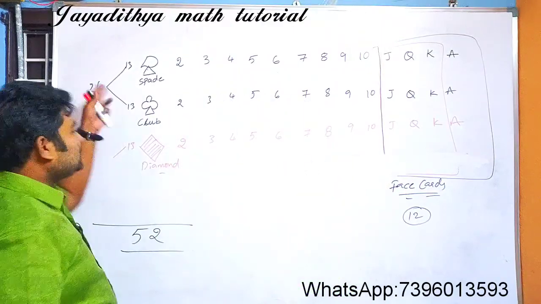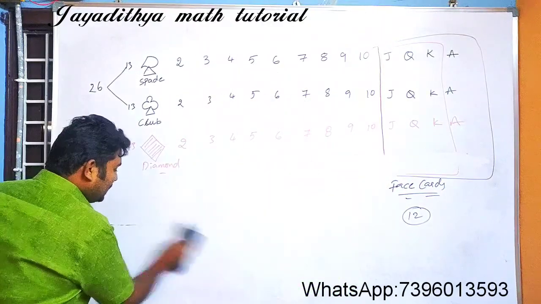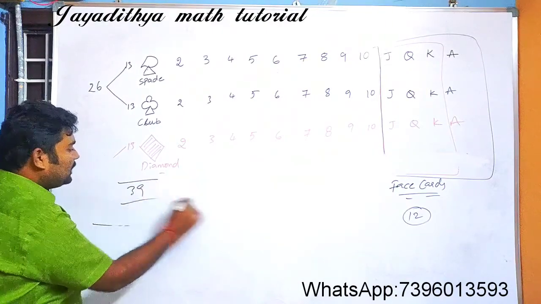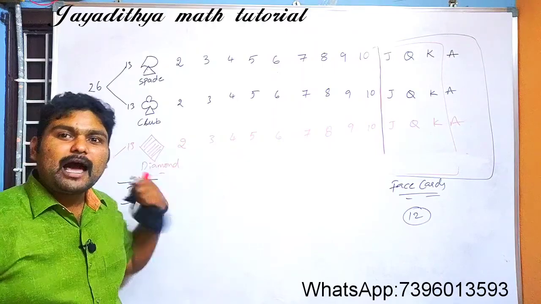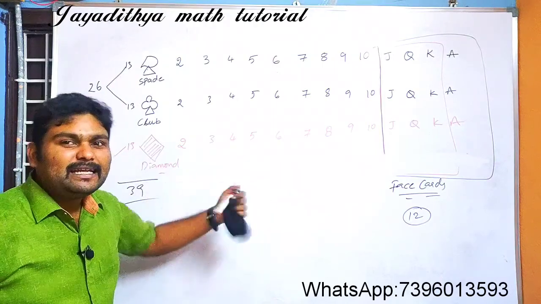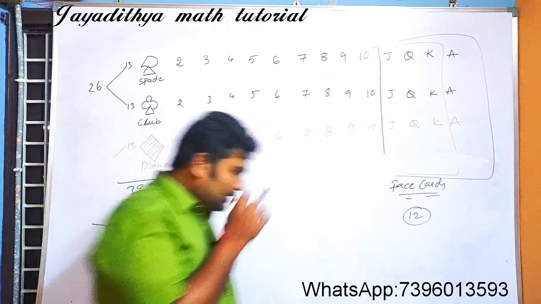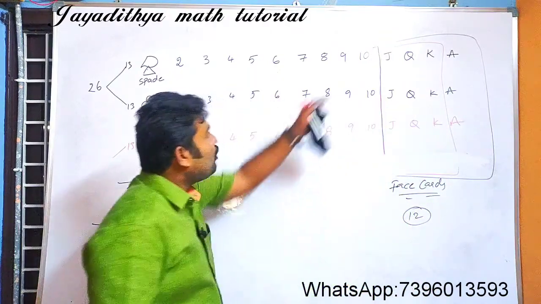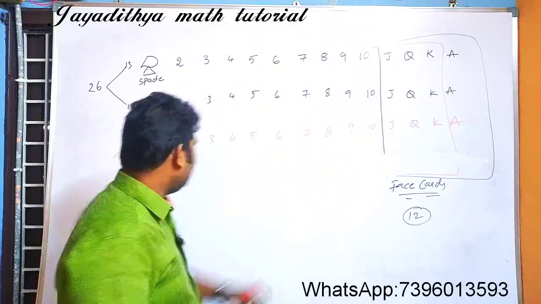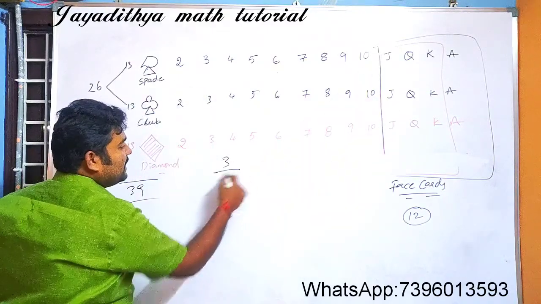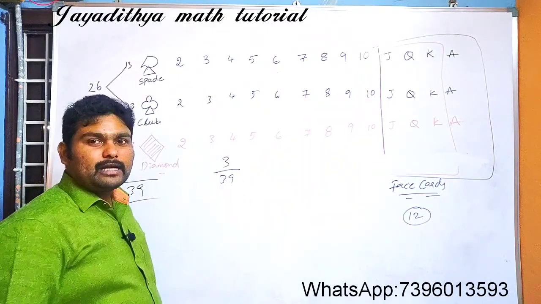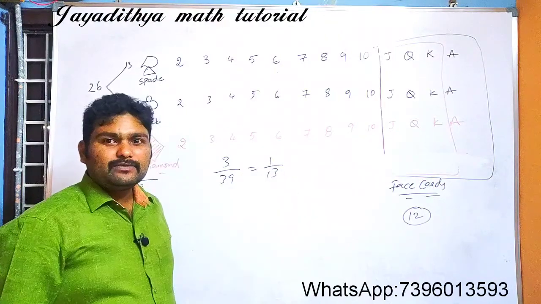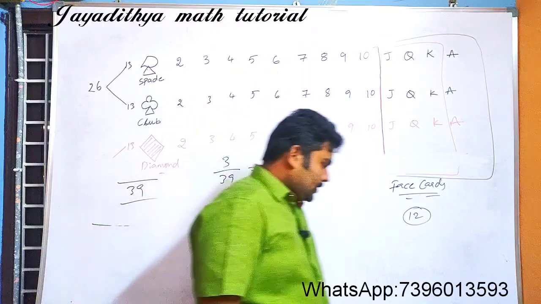Okay, now how many cards remain? A total of 39 only now. Why? Because all hearts are removed. That means 13 cards are removed. Now what is the probability of getting an ace from the remaining pack? How many aces do we have there? We have only 3 aces and total cards are 39. So the answer here is 1 by 13.